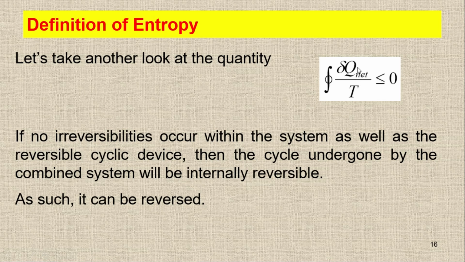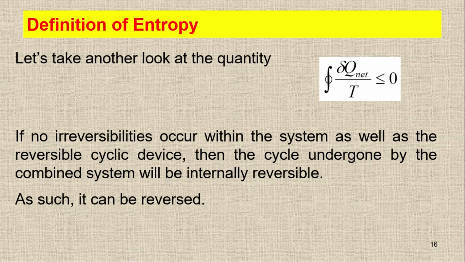Now let's suppose there is no irreversibility within the system, as well as we have the reversible cyclic device. Then the cycle undergone by the combined system will be internally reversible. As such, it can be reversed.